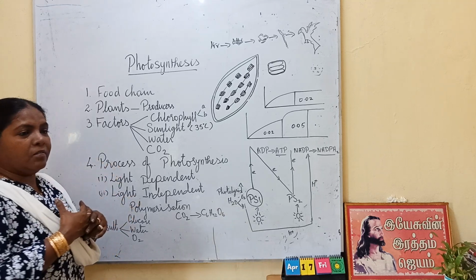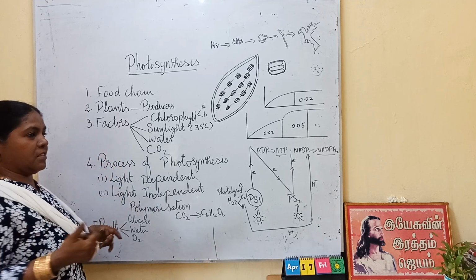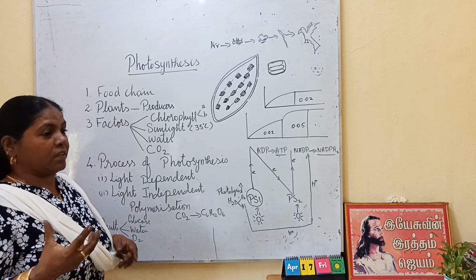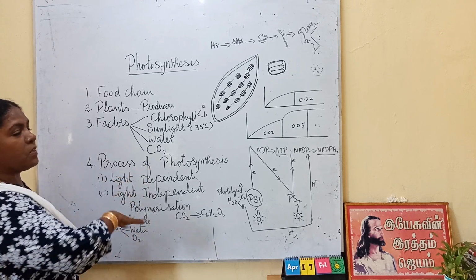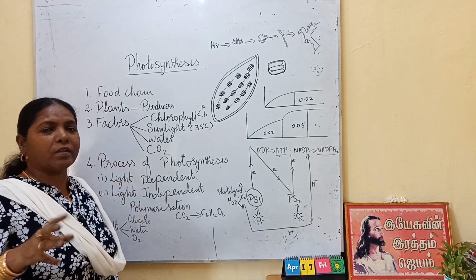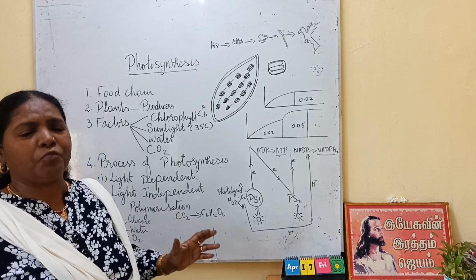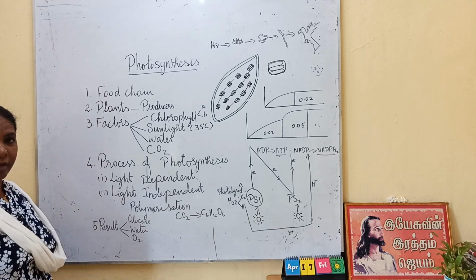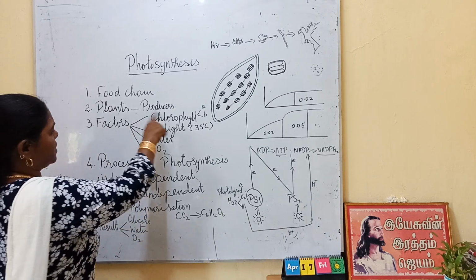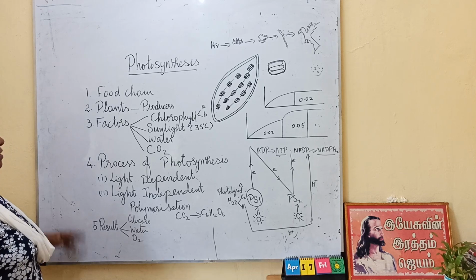Now in this lesson, all these you have studied. In this lesson, we are going to see what are the factors affecting this, what are the factors necessary for the photosynthesis, and how this photosynthesis takes place. So far we have studied photosynthesis is preparation of food by the plants. Okay, now how the plant is preparing food, starch, with the help of these factors, we are going to see.